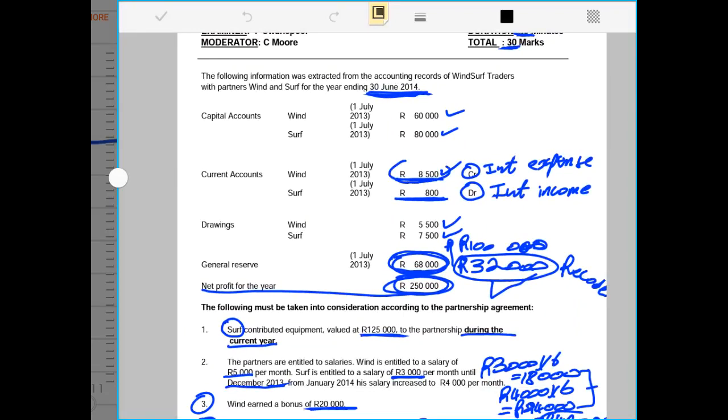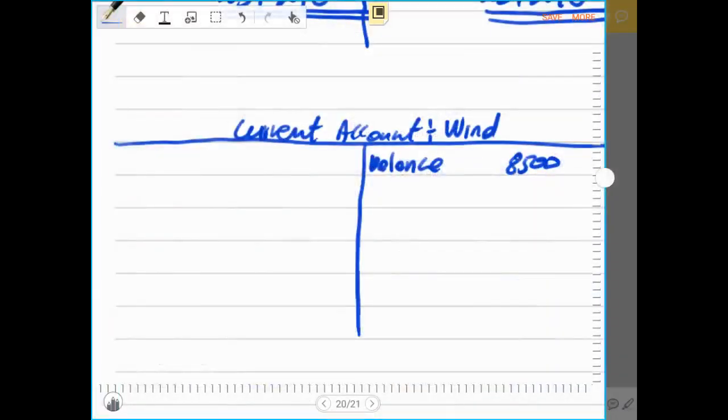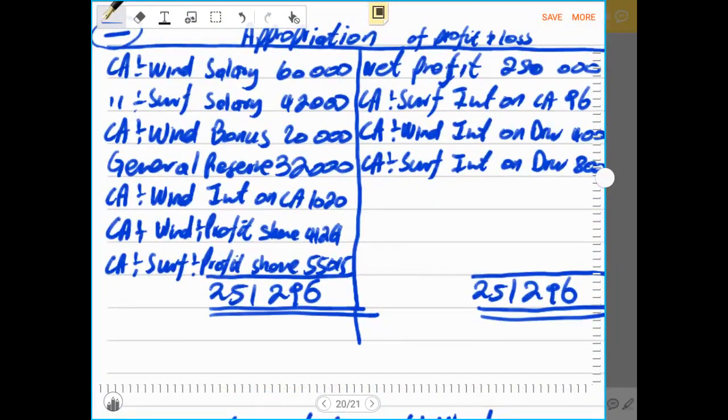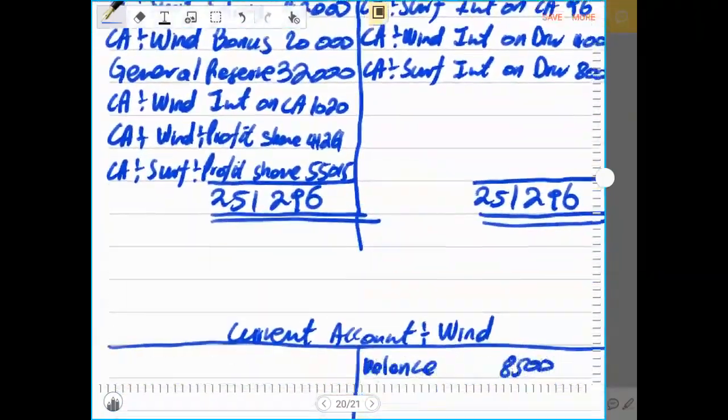Do you see there is 8,500 rands? Then now we record the entries that come from the appropriation account, all the entries that were due to the partner, of which the first one was a salary and a bonus.